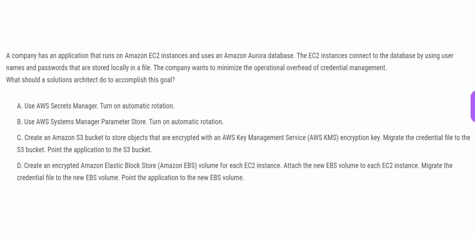So this next one, your company has an application which is running on AWS. It makes use of two components. This is component 1, an EC2 instance, and an Aurora database, second component.